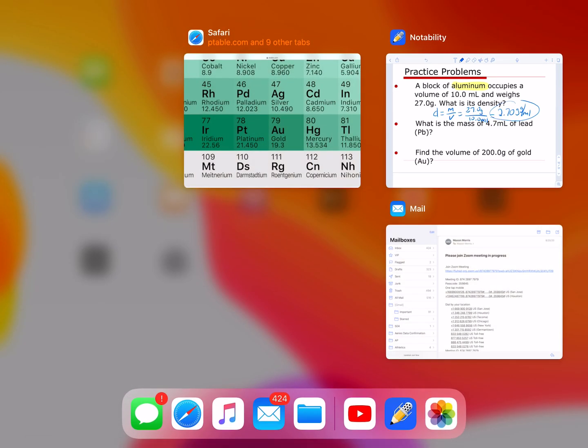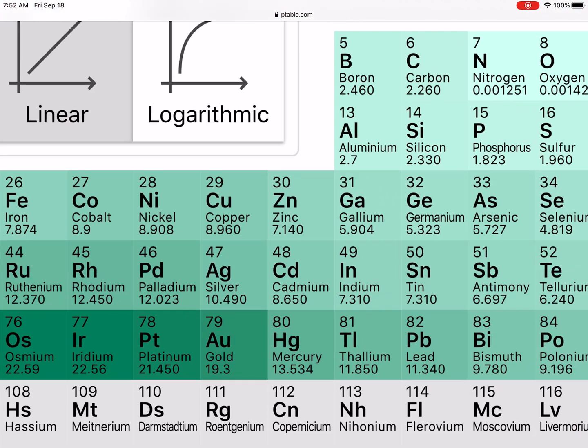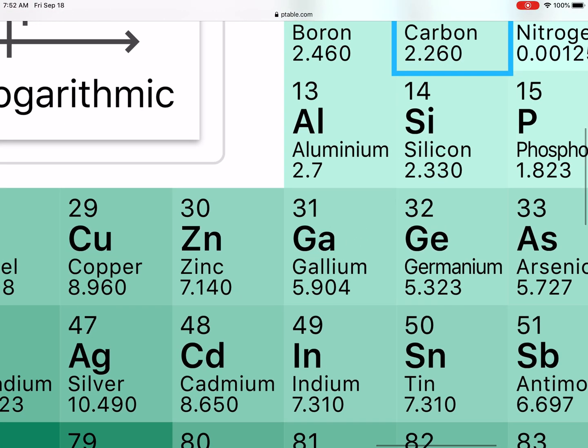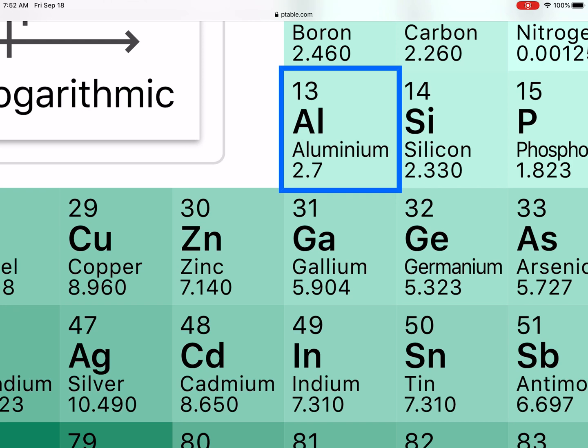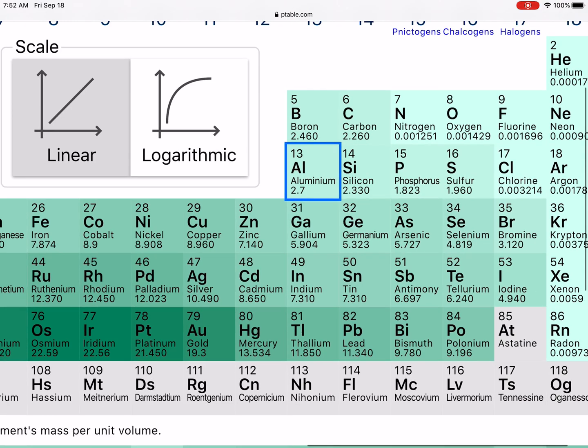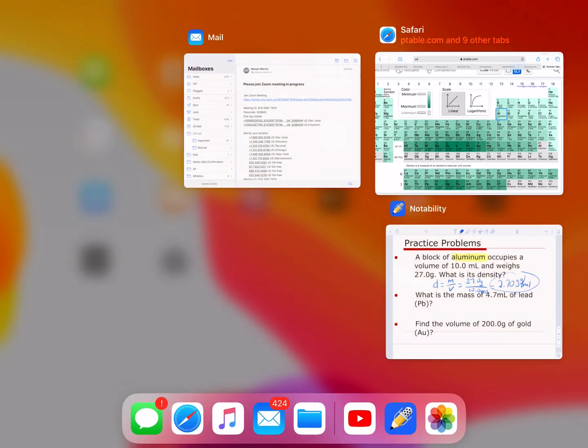Let's go to my periodic table real quickly, and let me find aluminum. Hey, there's aluminum, and I've already clicked on the idea that these are densities we're looking at, and there it is, 2.7 grams per centimeter cubed, or grams per milliliter. Absolutely, and I've just solved the density of my aluminum.